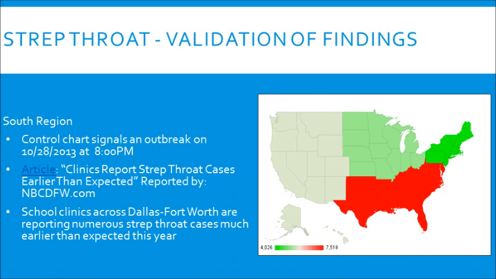For our validation of our findings, it's going to be different for your project, but during our data collection, the southern region had an outbreak, so we used articles that we found on Google and news websites, and we found this heat map to show that there was an actual outbreak in the south during our data collection time.